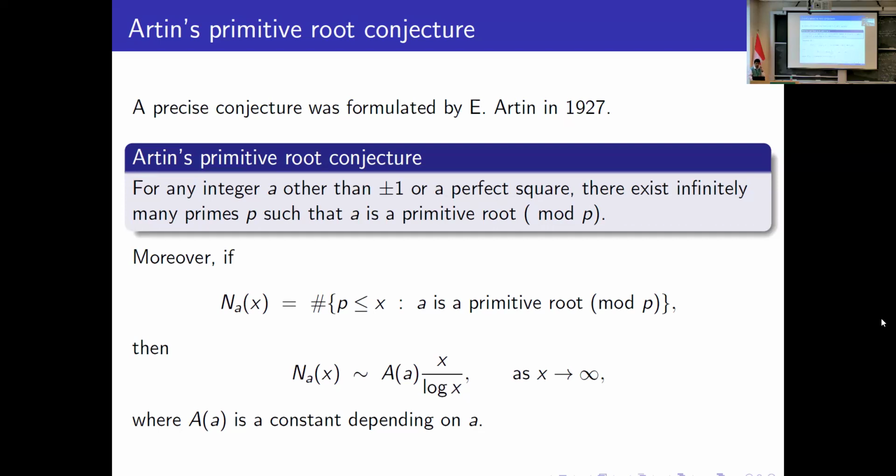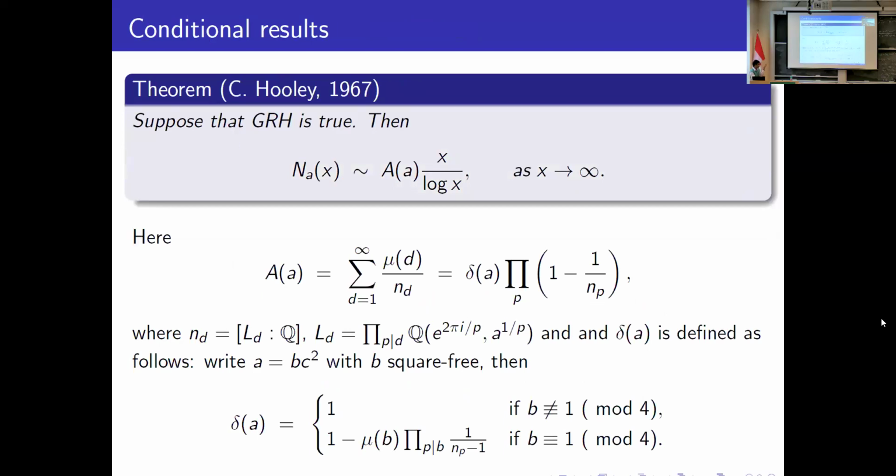And in 1967, Hooley proved Artin's conjecture as well as an asymptotic for N_a(x) under the assumption of the generalized Riemann hypothesis, where A(a) is a constant, the summation over d from 1 to infinity of mu of d by n_d, where mu is the Möbius function, and n_d is the degree of the extension which is the compositum of the fields Q adjoined with e to the power 2 pi i by d and a to the power 1 by d. The constant A(a) can also be written as an infinite product with delta as a correction factor. So this is under the generalized Riemann hypothesis.